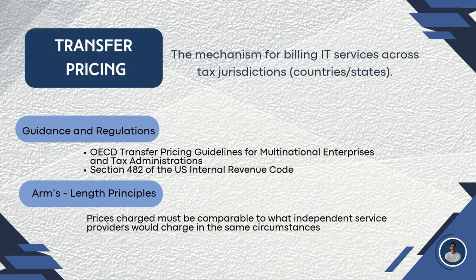When these services cross borders, they enter the realm of transfer pricing. So what is the mechanism here? It is the legal process for billing IT services across different tax jurisdictions. The regulations here are that we must follow OECD guidelines and Section 482 of the US Tax Code. It is also important to remember the arm's length principle. This requires that internal prices match what an independent provider would charge, preventing tax avoidance.